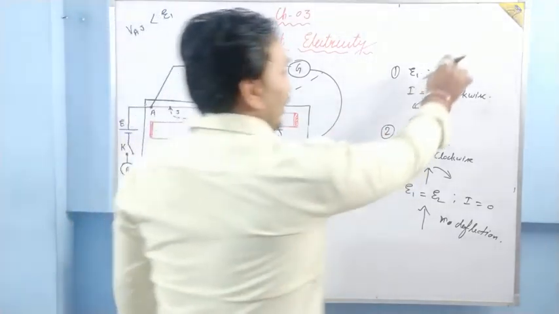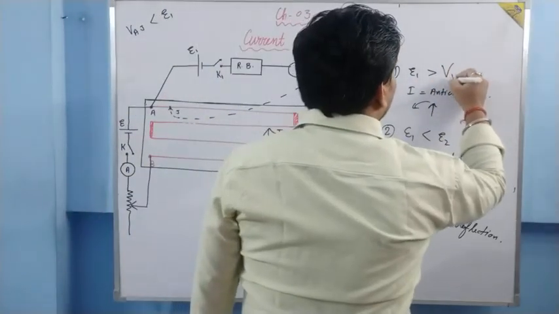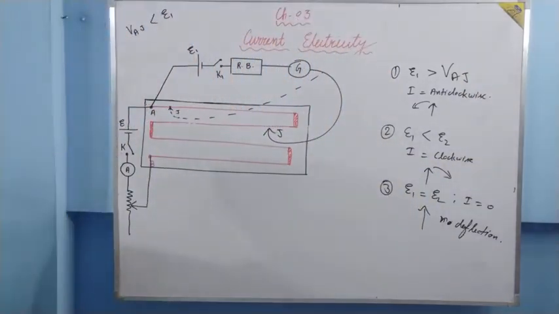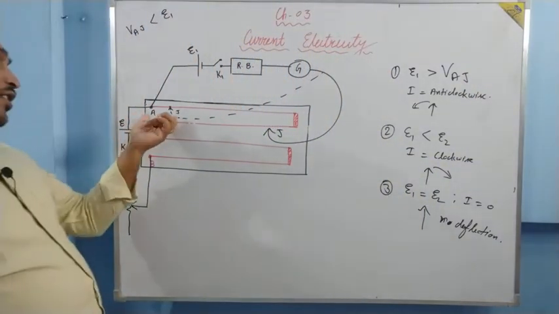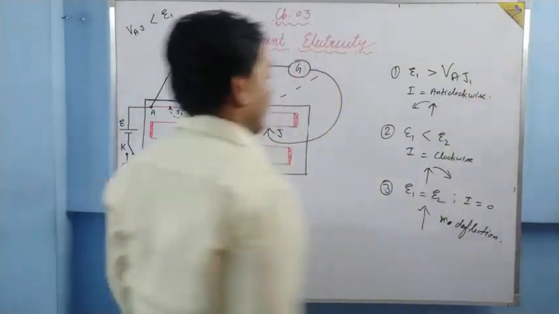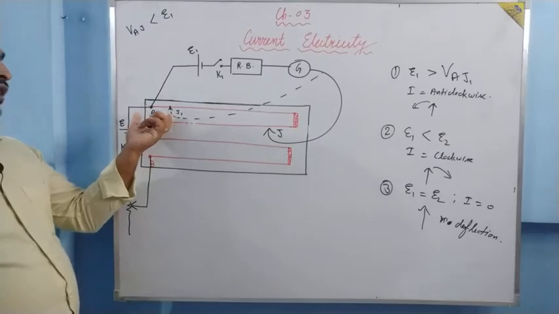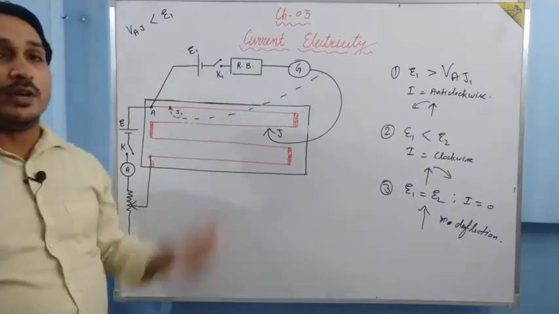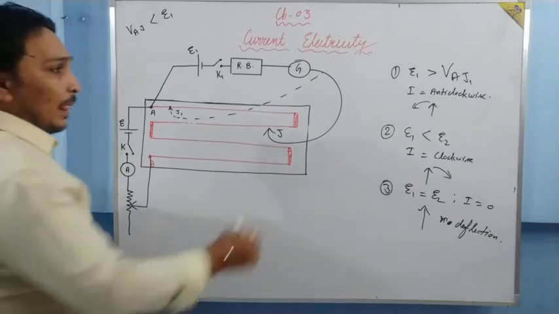Now in place of E2, I have VAJ. If the jockey is here, say J1, then E1 is greater, current will be going anti-clockwise, and the galvanometer will have deflection.